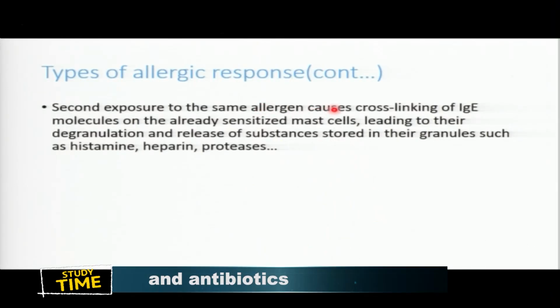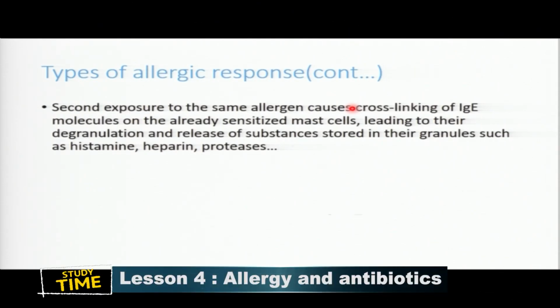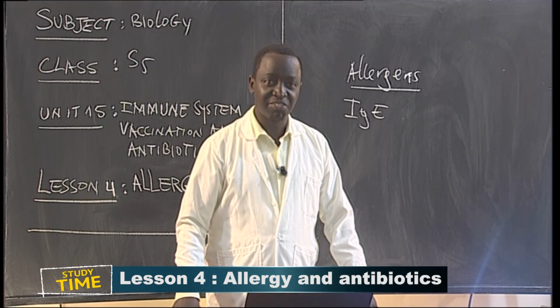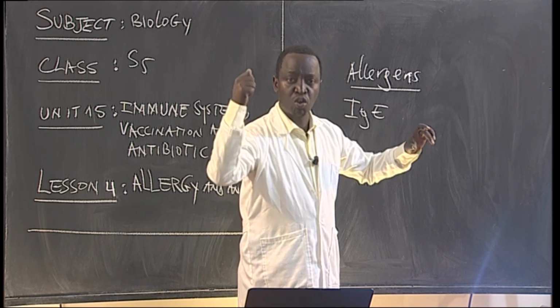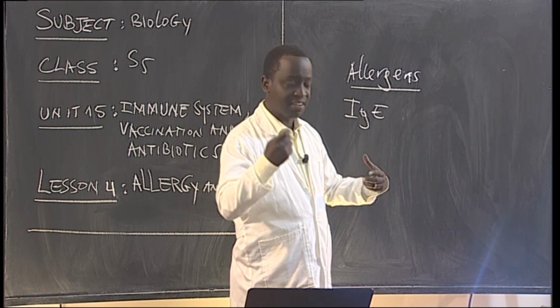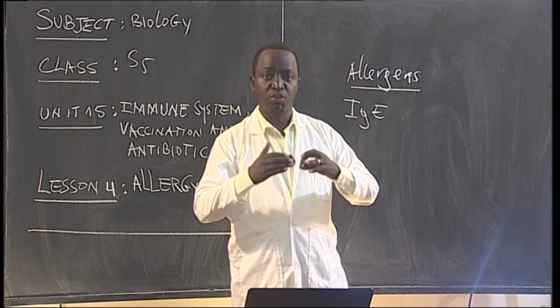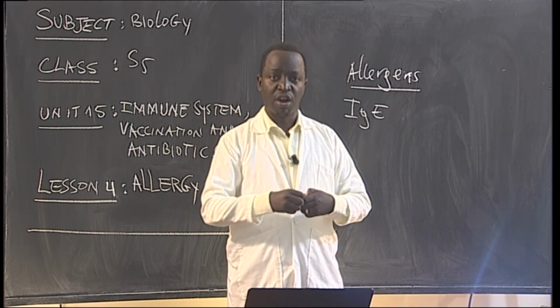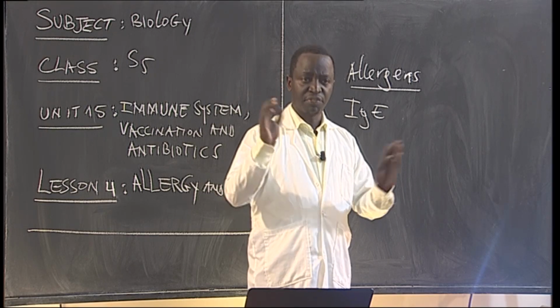So now, finally, the same allergens cause cross-linking of IgE. Then finally, this immunoglobulin E is going now to do what? To bind on what? On the allergens. That's a substance that can cause allergic response. You see? First of all, this immunoglobulin E is going to bind where? On mast cells, those are white blood cells. And then finally, this one has now to bind on what? On allergens. Those are substances that can cause allergic response. We have seen, like food, for the one who doesn't eat meat or drink milk, can even have a difference.